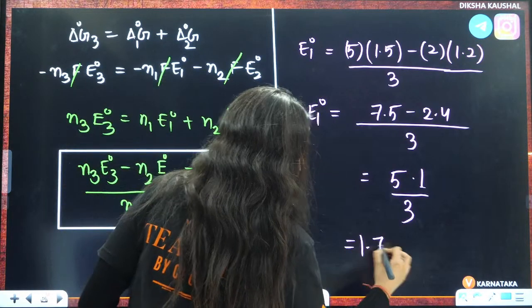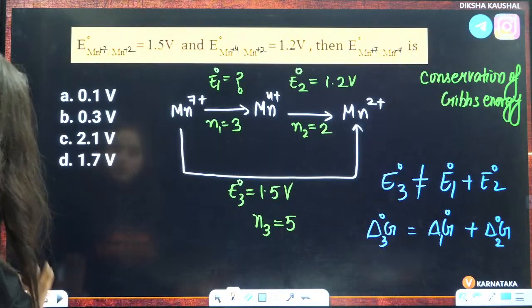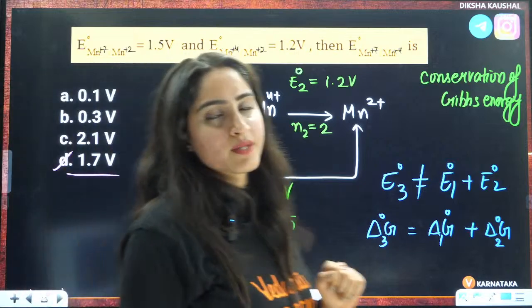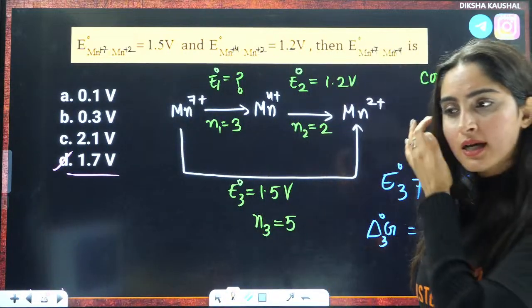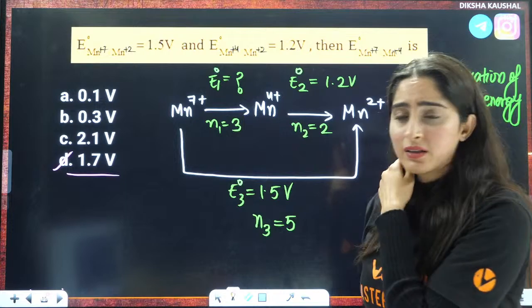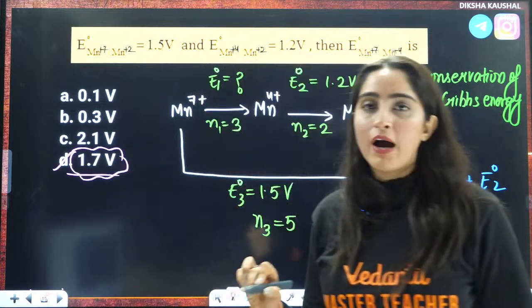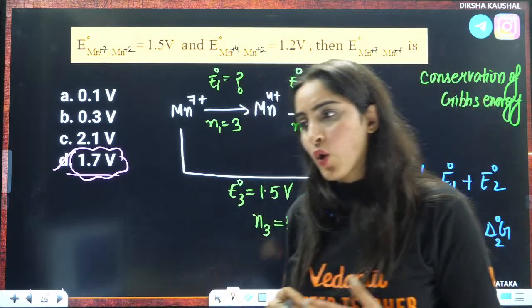Just wait a minute. Let me see if it is in the options. Yes, it is there in the option. So answer D is the correct one. Silly mistake, right? So answer D, sorry, D, not B. D is the correct answer. Okay, D will be the correct answer. 1.7, right?